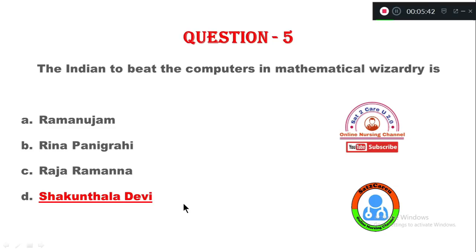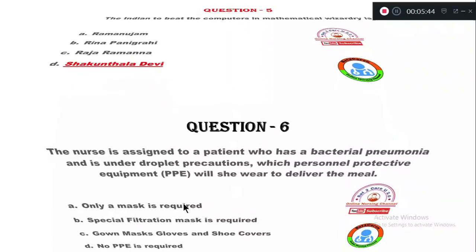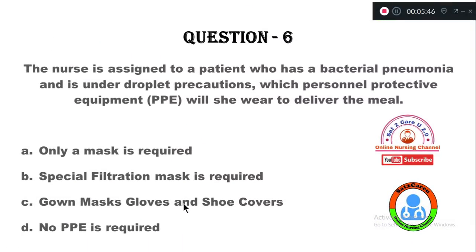Question number 6. The nurse is assigned to a patient who has bacterial pneumonia and is under droplet precautions. Which personal protective equipment will she wear to deliver the meal? Option A, only a mask is required. Option B, special filtration mask is required. Option C, gown, mask, gloves and shoe covers are needed.